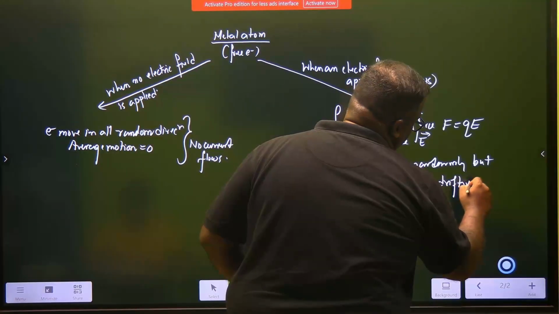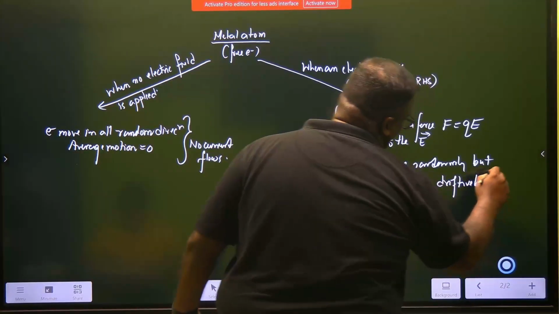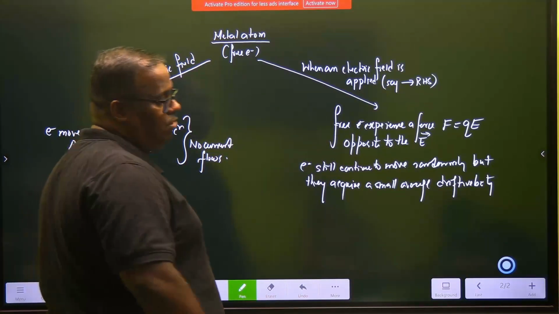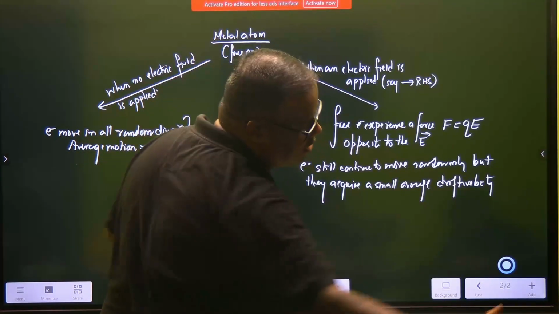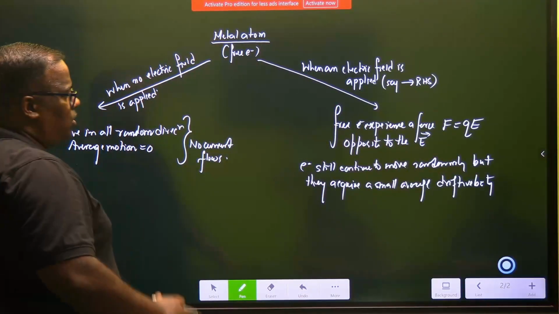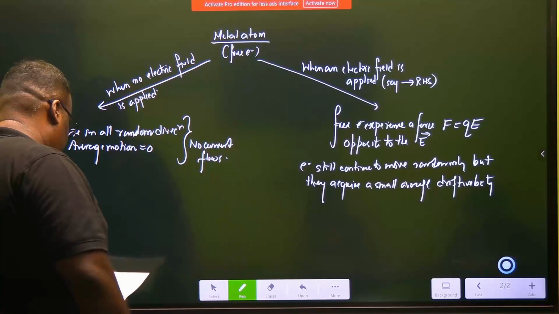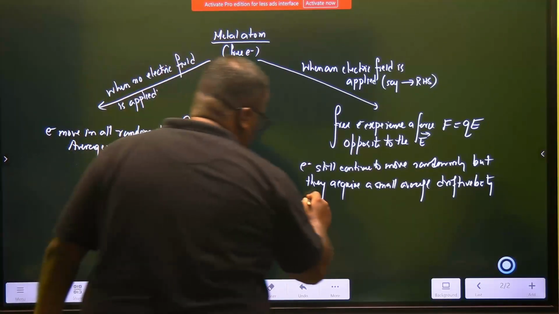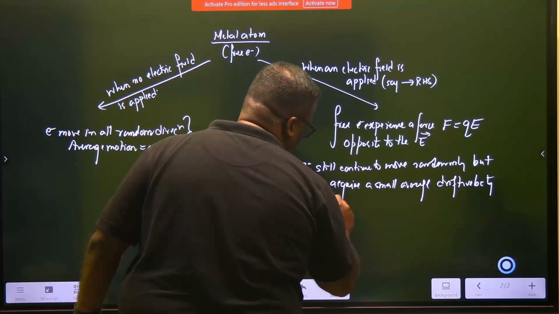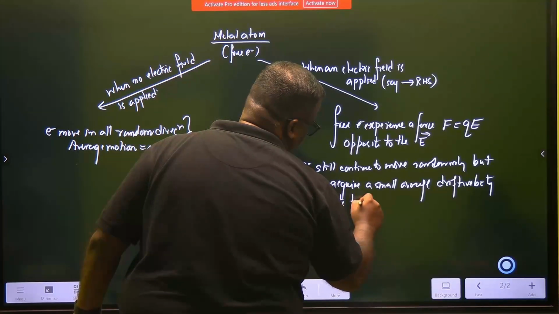Drift velocity means when you throw a lot of, say, leaves into a river which has got current, the leaves are seen to be drifting away. So the electrons, though they move randomly, are slowly acquiring a drift velocity which is opposite to the field. Opposite to the field.